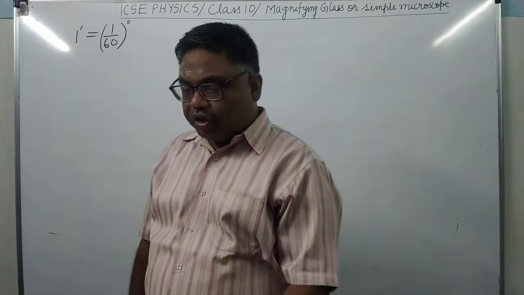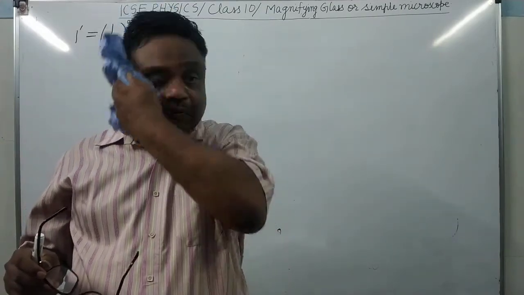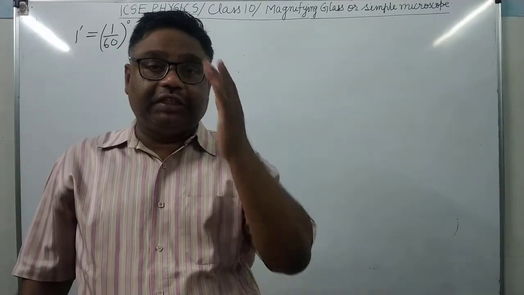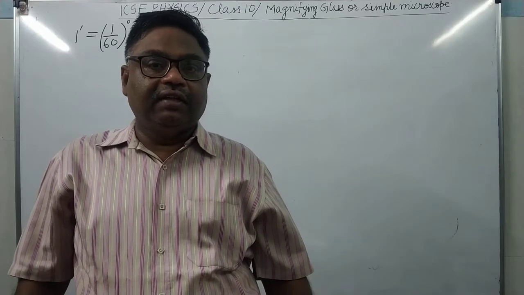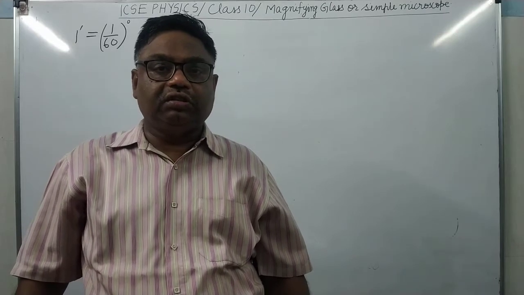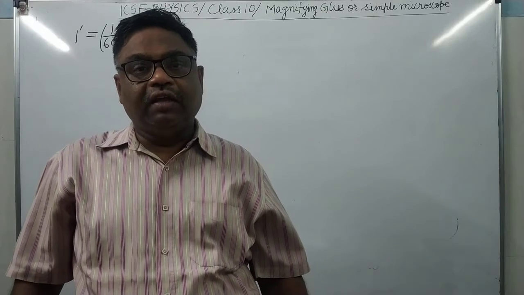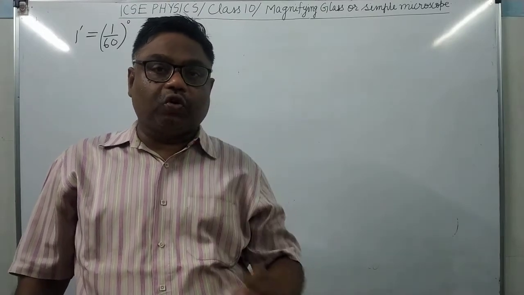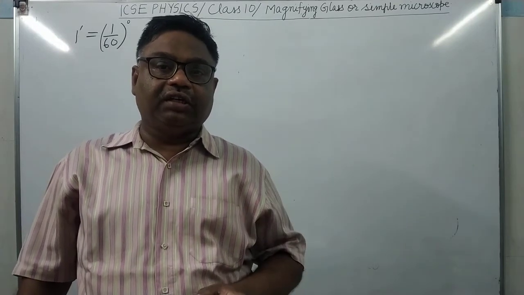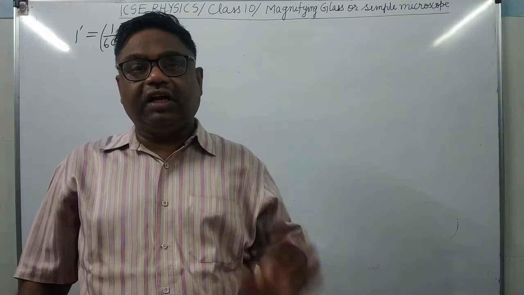It's clear. Now in our course there is a simple microscope. Now what is the simple microscope? As you know, in simple microscope there is a convex lens of small focal length. This is the first requirement for the simple microscope. There should be a convex lens of small focal length, not of the big focal length. And in order to observe the microscopic object, we adjust the lens in front of the object in such a way that the object lies in between optical center and focus.